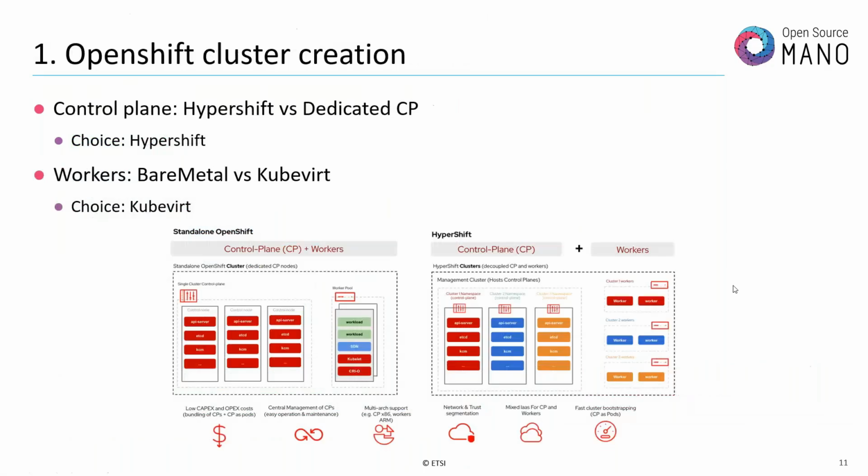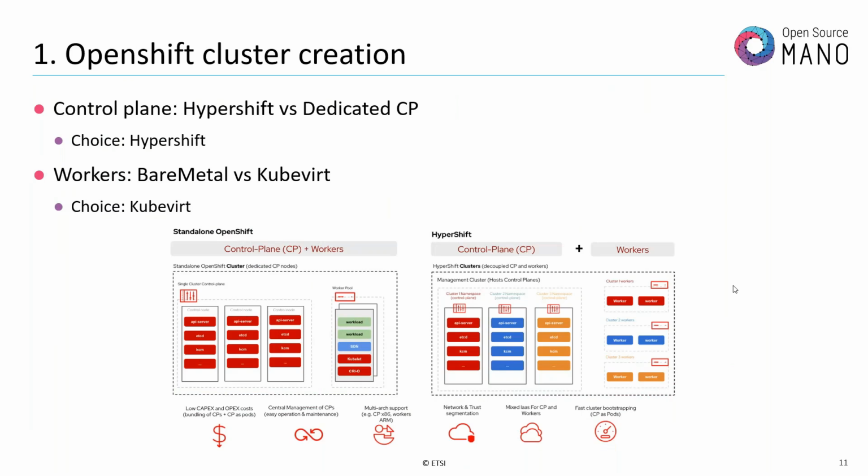Okay, so let's comment about OpenShift cluster creation. First of all, there are different options for the control plane and for the workers in OpenShift. We can use a dedicated control plane or reuse the same control plane for different clusters. The reuse of the same control plane, but with dedicated pods and namespaces, etc., is called Hypershift.